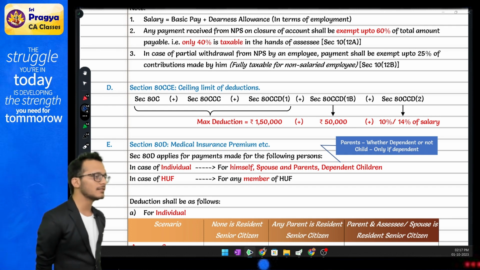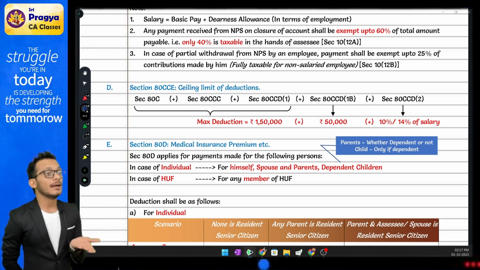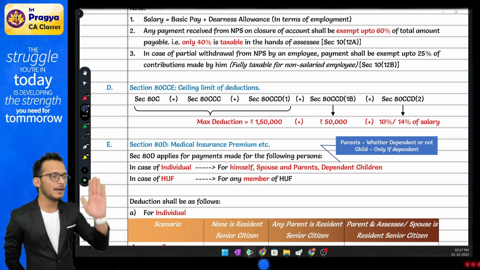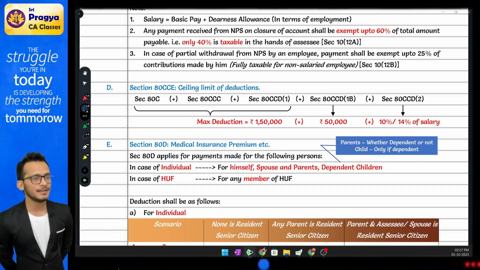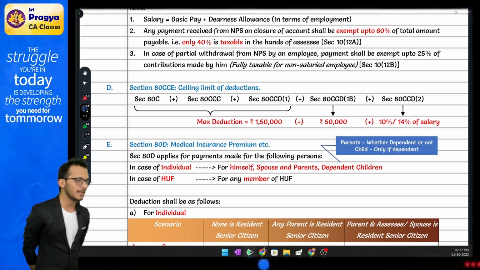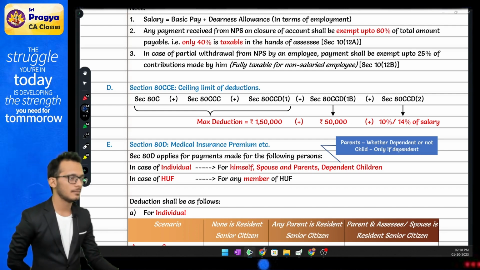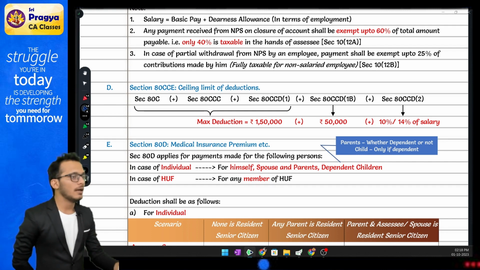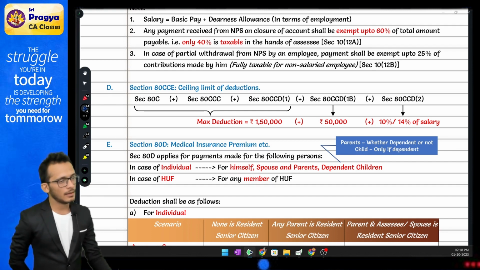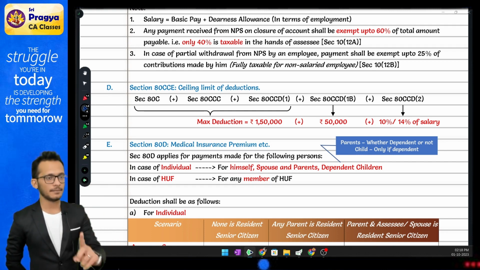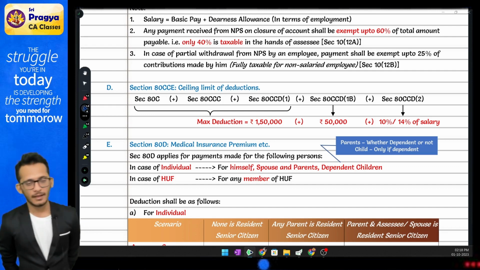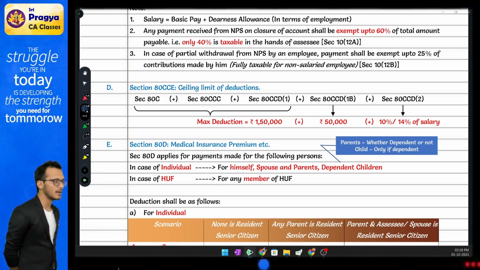Here ATD comes and says it is self, spouse, dependent children, and any parents. Which means in exams, if they tell you, Rahul, life insurance for parents, not eligible. Health insurance for parents, keep in mind. Yes or no? Yes.